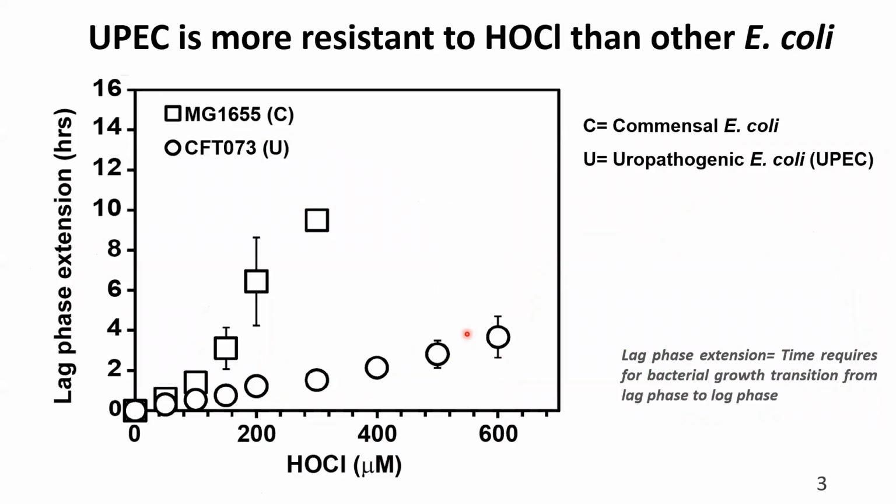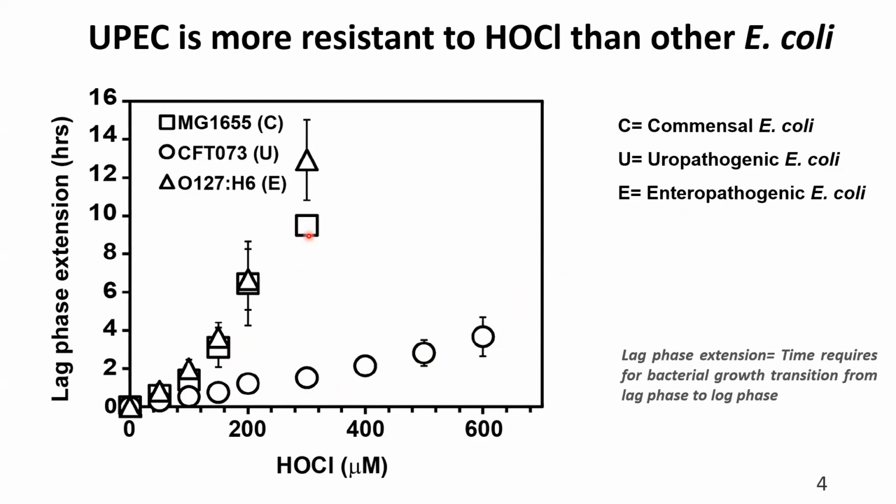As bacteria encounter bleach stress upon entering the body, I was wondering how bacteria respond to this stress. For my study, I used several species of E. coli, and I have found that uropathogenic E. coli, or UPEC, are more resistant to bleach than commensal or non-pathogenic E. coli.